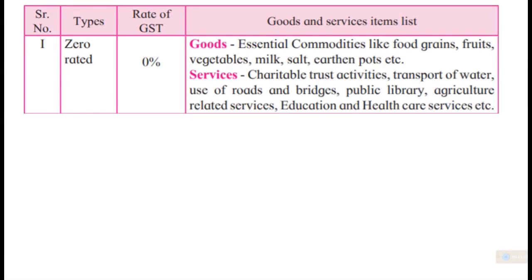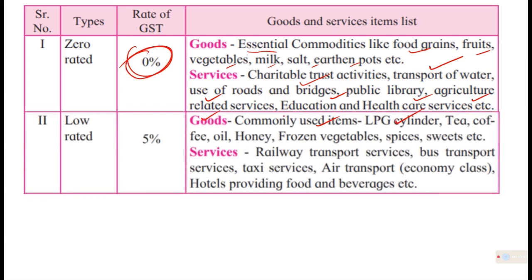Now regarding the percent or rate of GST per item, there are zero rated items. As I told you, all essential commodities like food grains, fruits, vegetables, milk, salt, earth and pot have 0% GST. Charitable trust activities, transport of water, use of road, bridges, public library, and agricultural related service, education, health service, 0% GST.